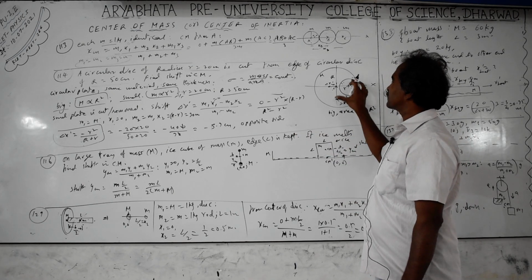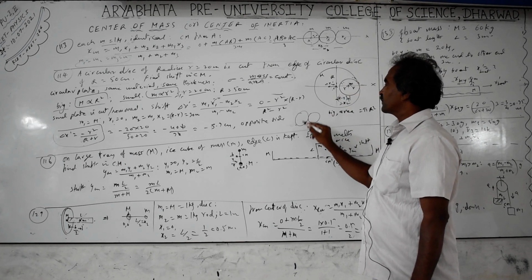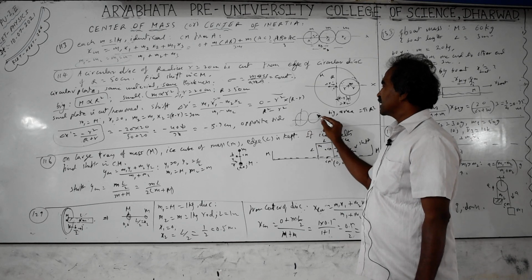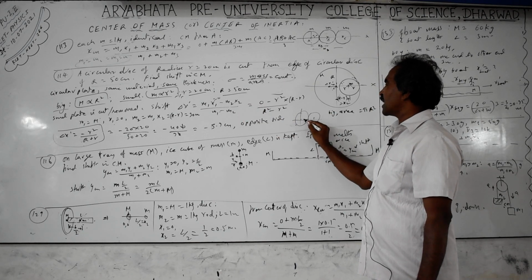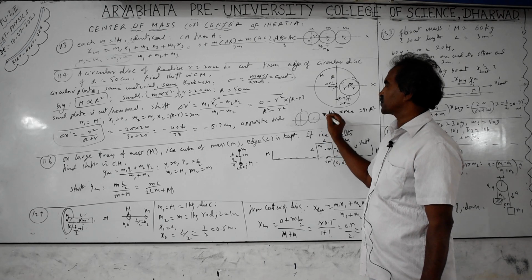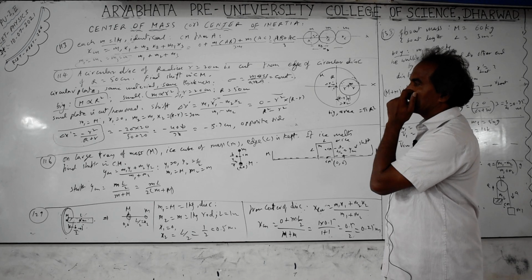For cylinders, plates and spheres, they may also be kept side by side. If they are kept side by side, this one is at the origin and you are adding, so plus plus you have to take, and m2 is at the distance R plus r, which is x2. Then the shift will be towards the side where the masses are added.